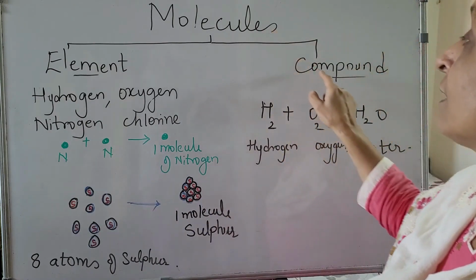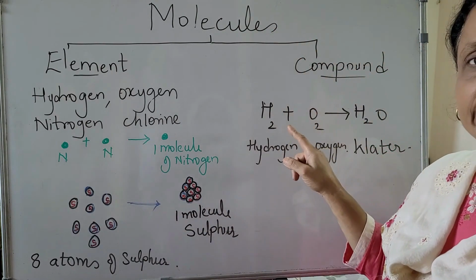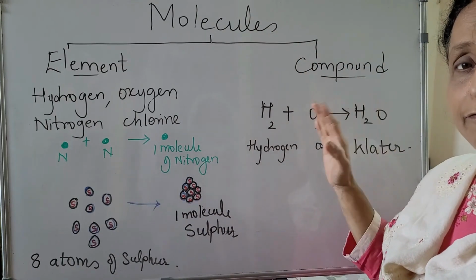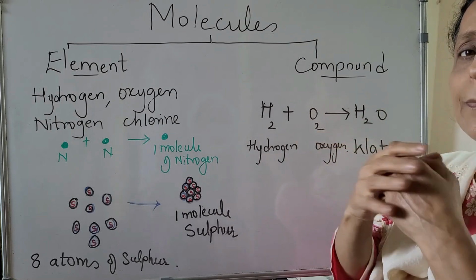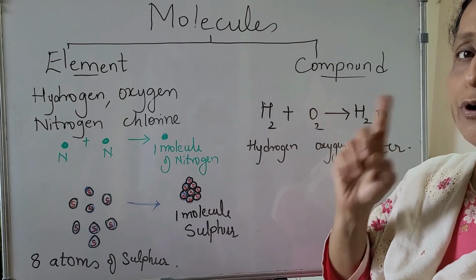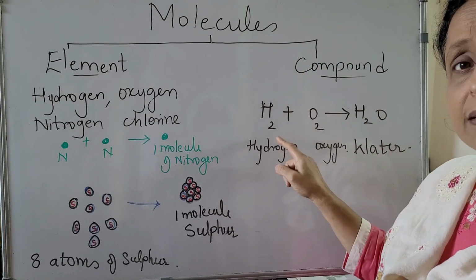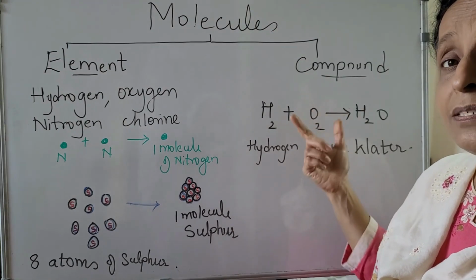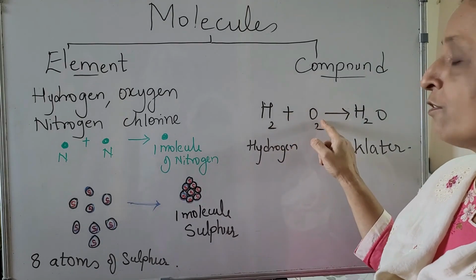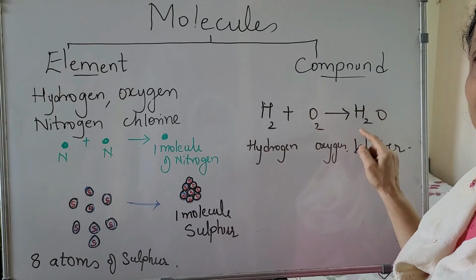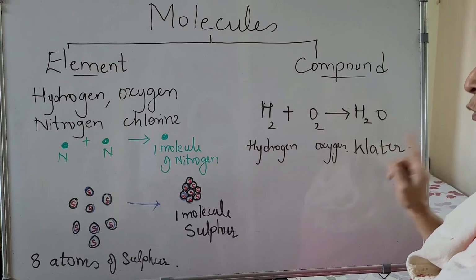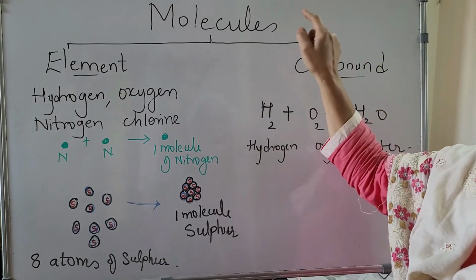Now what are compound molecules? When the elements are different, different elements combine to form one molecule, then it is a compound molecule. The simplest example, hydrogen and oxygen, they combine to form water, that is H2O. So this is a compound molecule.